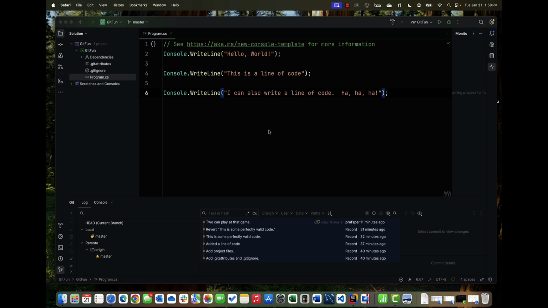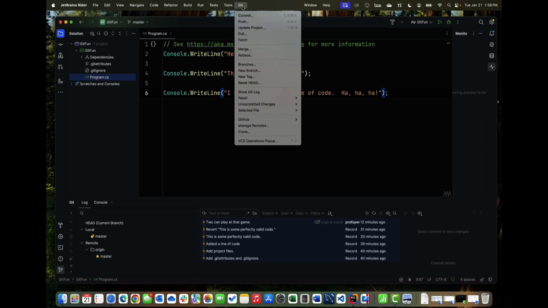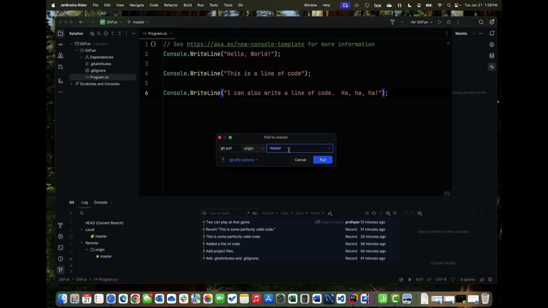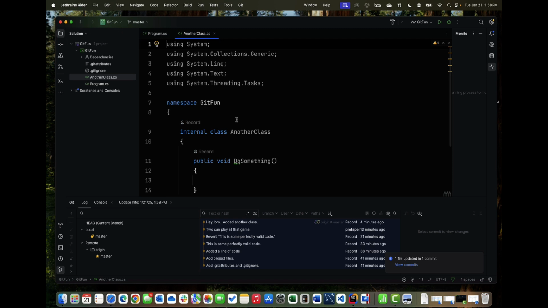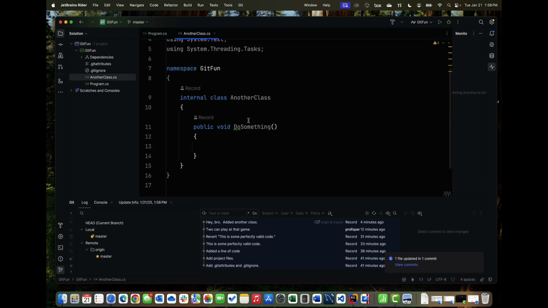So what I do is I come into the Git menu and I say I want to pull changes from the origin to the master branches, which is what we're currently working on. So I'll say pull. And when I do that, I can see another class pop in. All right, so now I have those changes in my program.